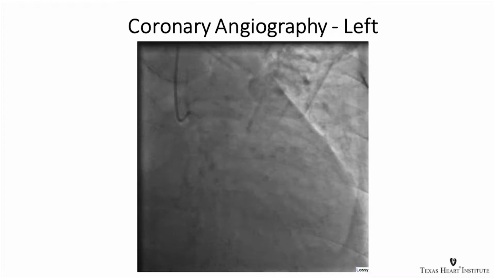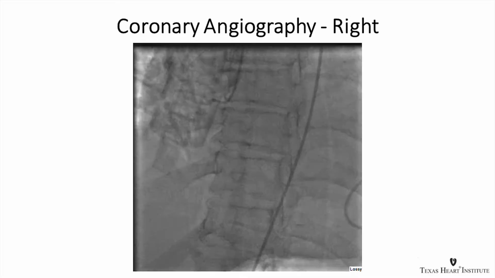So given the constellation of these wall motion abnormalities, the troponin elevation, and the EKG changes, we wanted to rule out any obstructive CAD. We took her to the cath lab. Her left heart cath, her left side here was clean, and her right side, again, as you can see, showed no obstructive CAD as well.